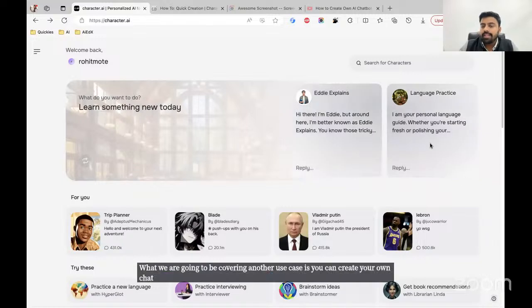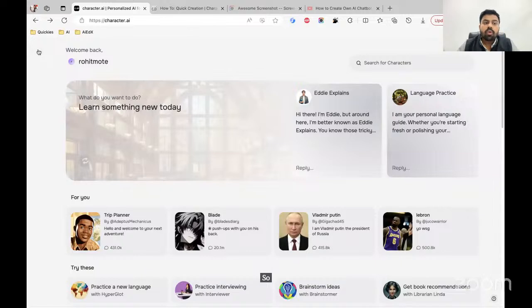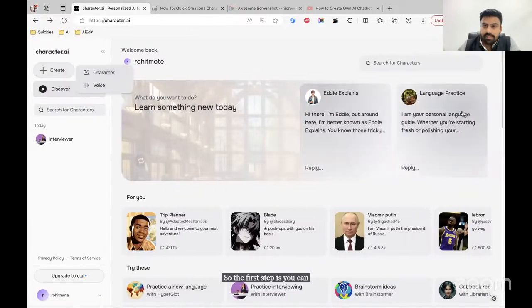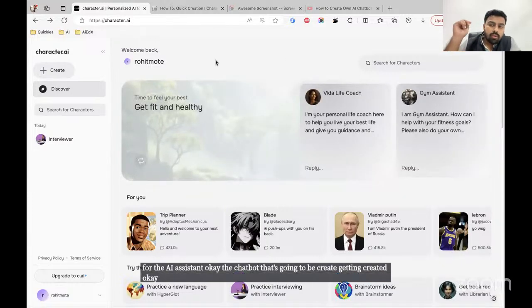Okay, so there are 2-3 steps for that. Please pay attention here. The first step is you can upload your own voices for the AI assistant, the chatbot that's going to be getting created. You can give it your own voice.